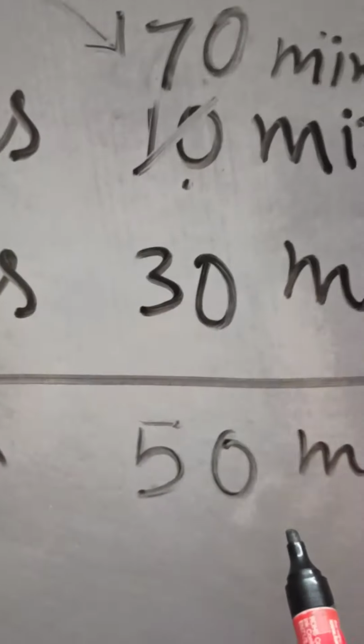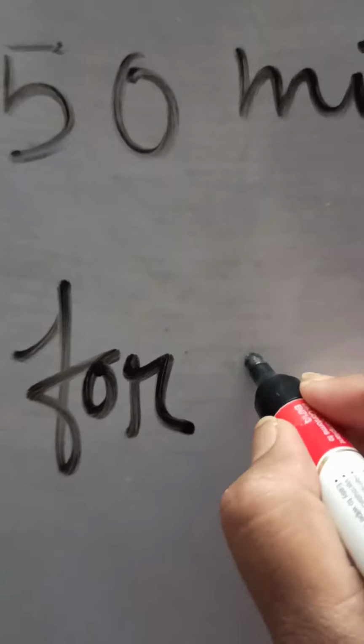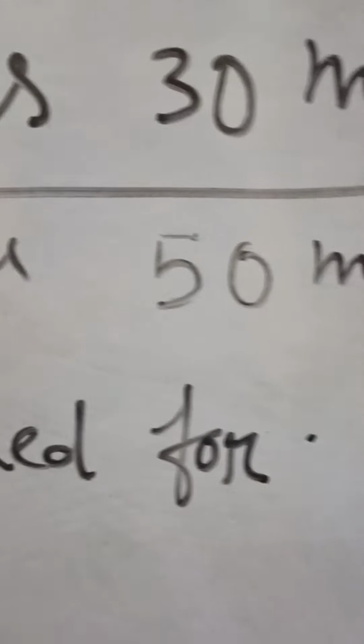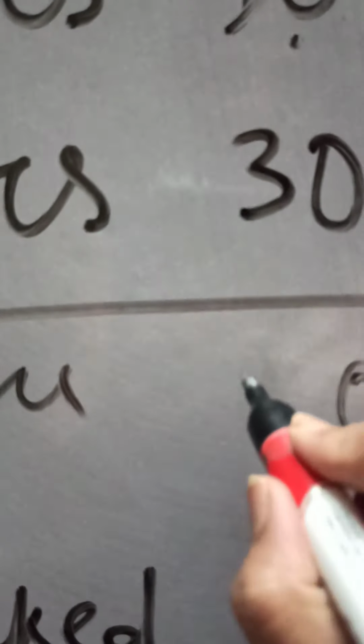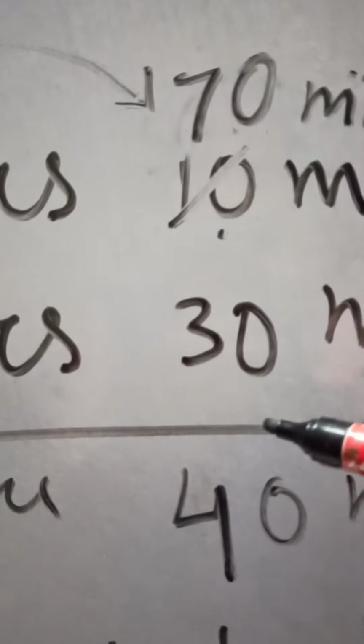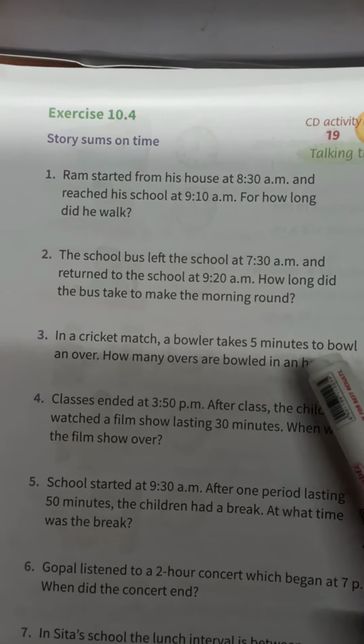So he walked for 40 minutes. This is the answer.